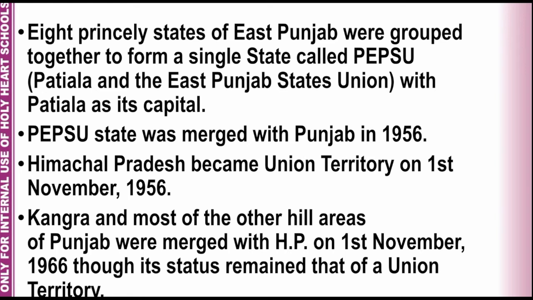The second step in the reorganization of Punjab was the merger of the PEPSU state into Punjab in 1956 and the creation of Himachal Pradesh as a Union Territory from Punjab on 1st November 1956. On 1st November 1966, Kangra and most of the other hill areas of Punjab were given to Himachal Pradesh. However, Himachal Pradesh still was a union territory.